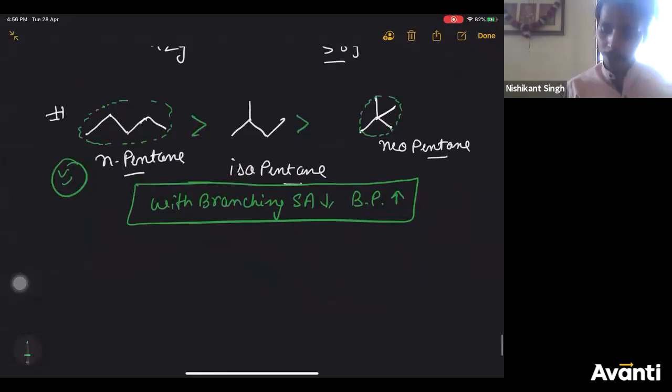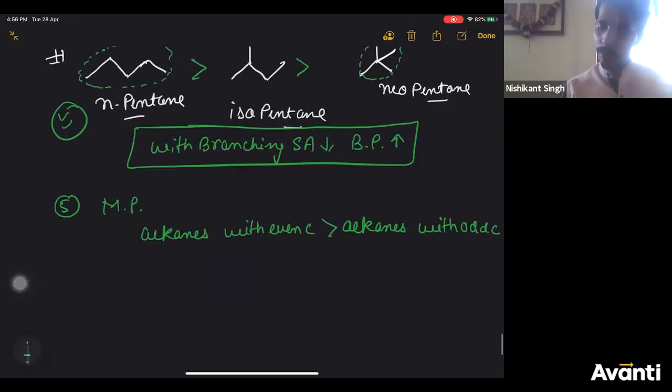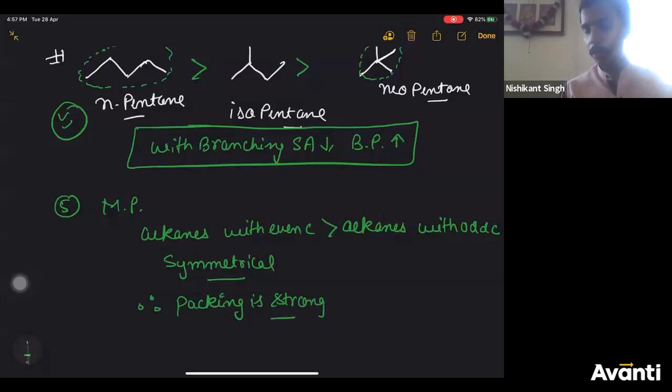If you talk about melting point, only one thing you have to remember: alkanes with even carbon will have more melting point than alkanes with odd carbon, right? Why? Because they are symmetrical. Alkanes with even carbons are symmetrical. You'll study in second year, therefore their packing is strong. Packing is strong means the intermolecular force between them will be strong.